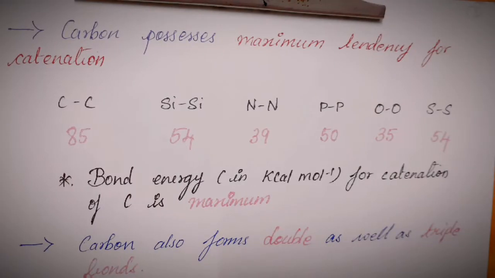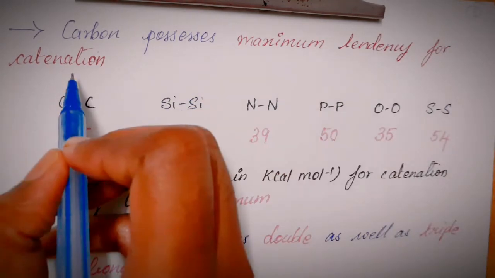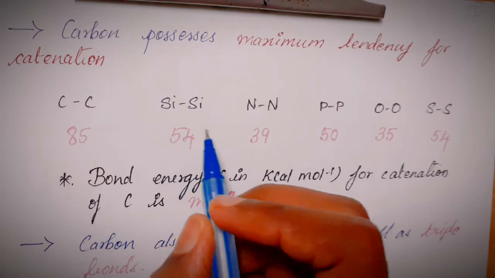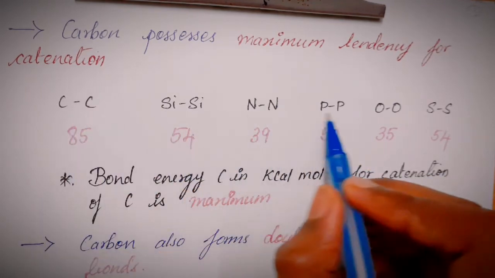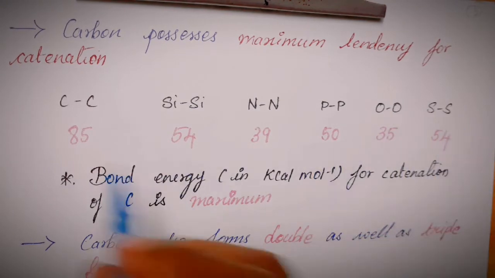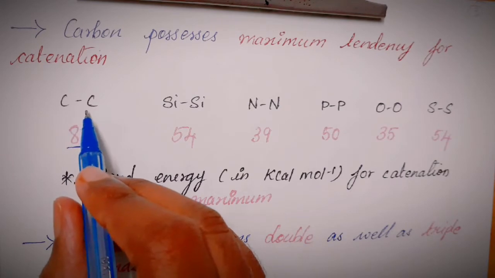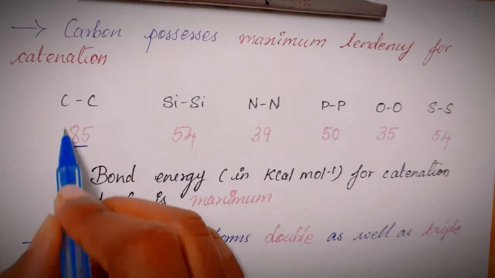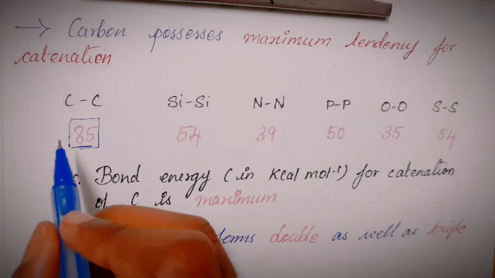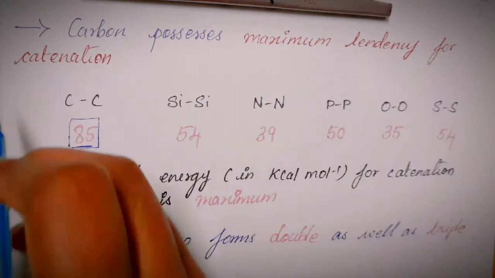As already discussed, carbon possesses maximum tendency for catenation. This point is proved by comparing the bond energies of various elements. So these are the elements that I mentioned previously that they have a tendency of exhibiting catenation. So these are the bond energies. 85 for carbon-carbon single bond, and you see that 85 is the highest value of all the other values. Come to a conclusion that carbon is the only element that has maximum tendency for catenation.